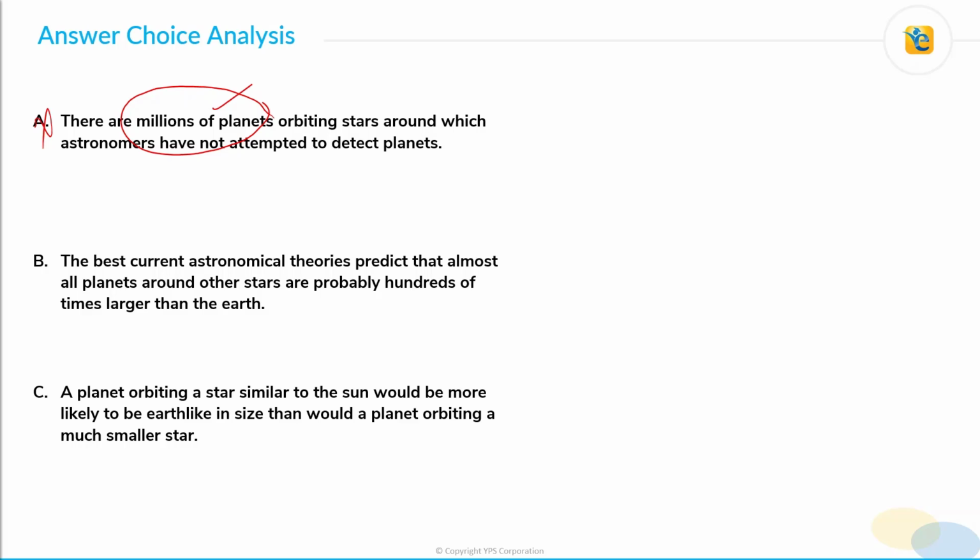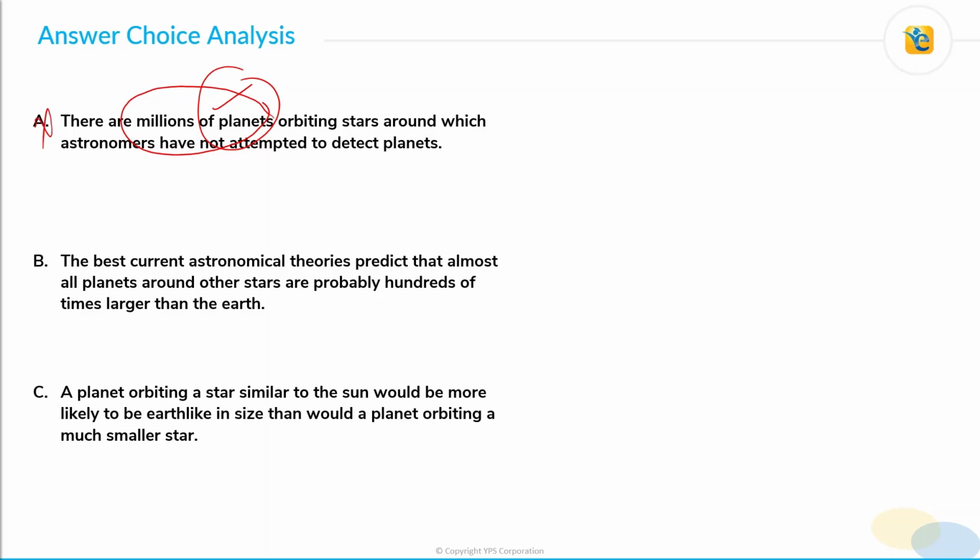So these millions of planets are revolving around the other stars. Those stars, when studied, may also give similar results, that the Earth-like planets are really low in percentage. So choice A does not convey that the millions of planets that have not yet been studied can give a different result, and therefore choice A is not a correct answer choice. It does not convey that the set of stars that has been studied is not a proper representation of the other stars in the galaxy.